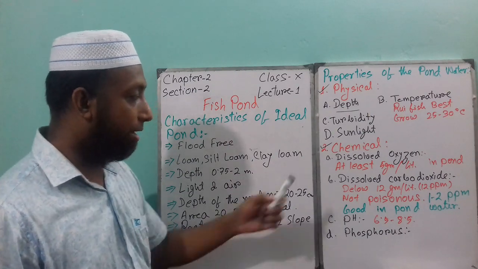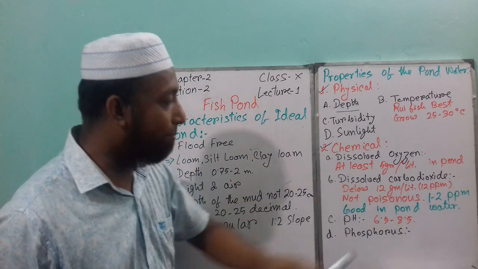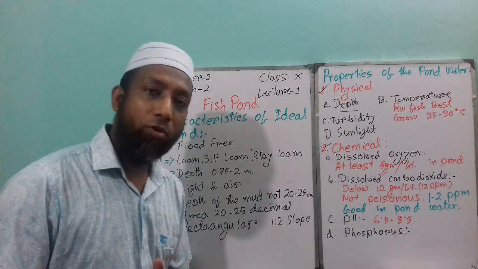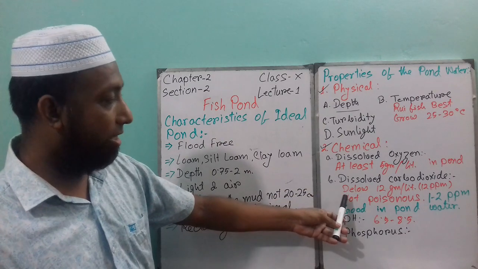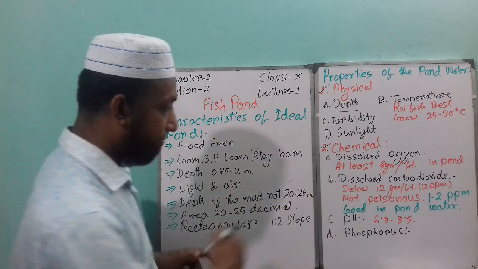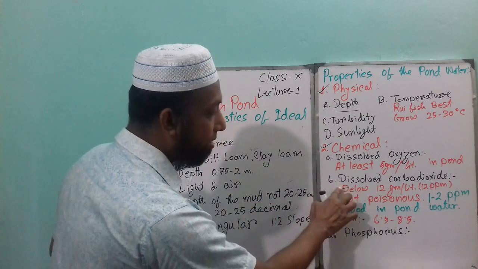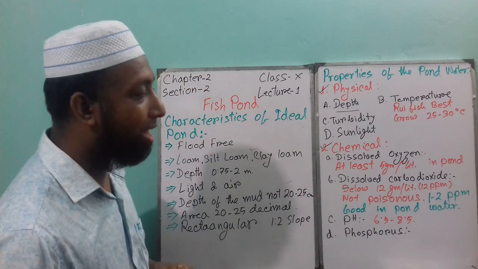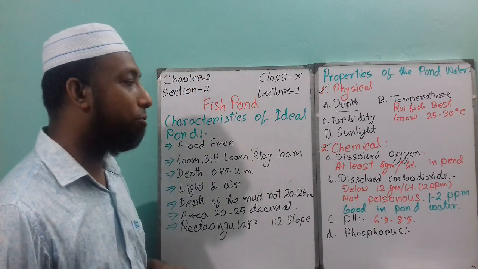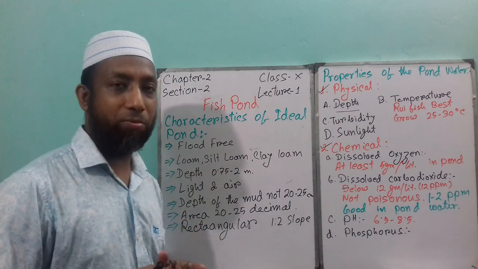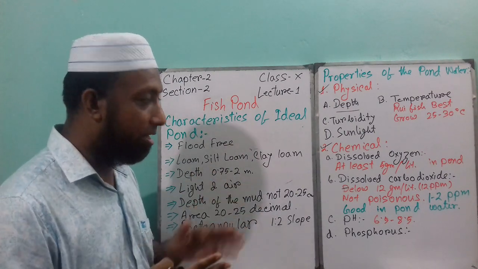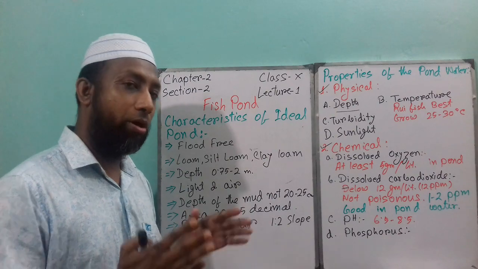The next point is dissolved carbon dioxide. We need dissolved oxygen, and we need carbon dioxide as well. Here you see below, 12 grams per liter, that means 12 ppm carbon dioxide is not poisonous. So if that amount of carbon dioxide is present in the pond, that is good for our pond